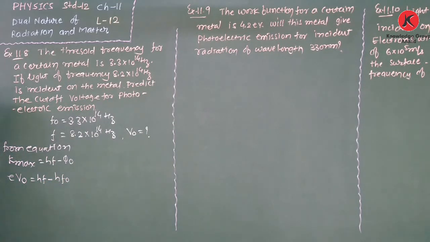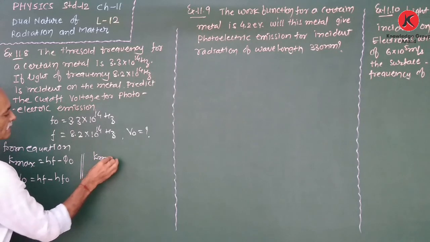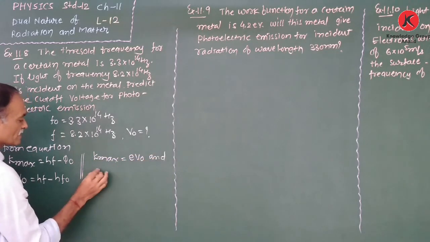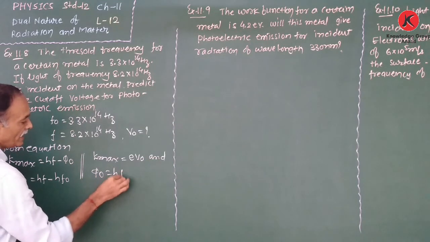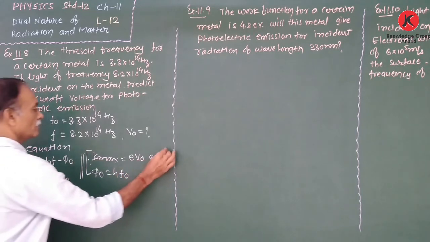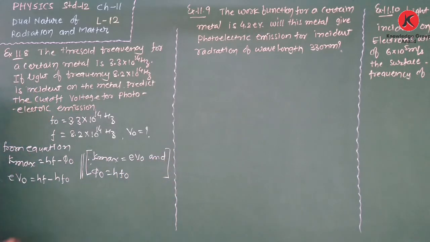Now listen here, what has happened? We know that K maximum is equal to eV0 and the work function phi 0 is equal to hf0. Using these values, we obtain this equation. Therefore, V0 is equal to h upon e into (f minus f0). Thus, we obtain the value of stopping potential.